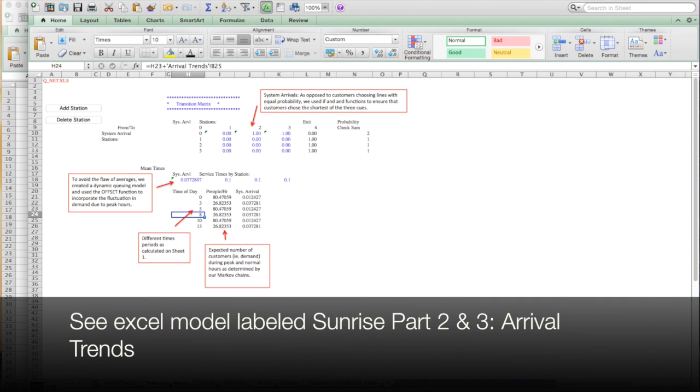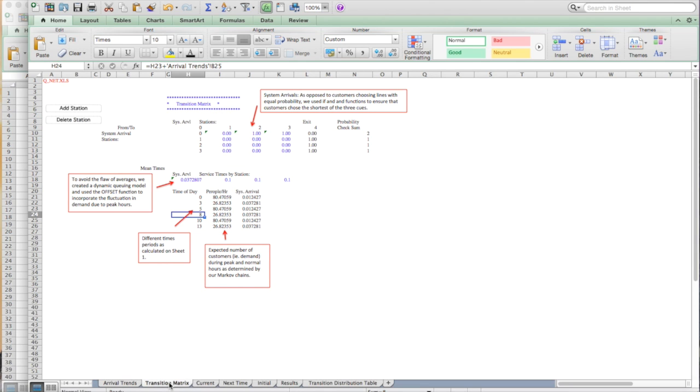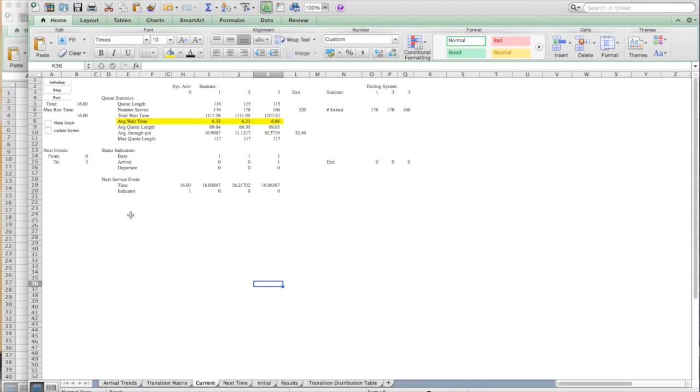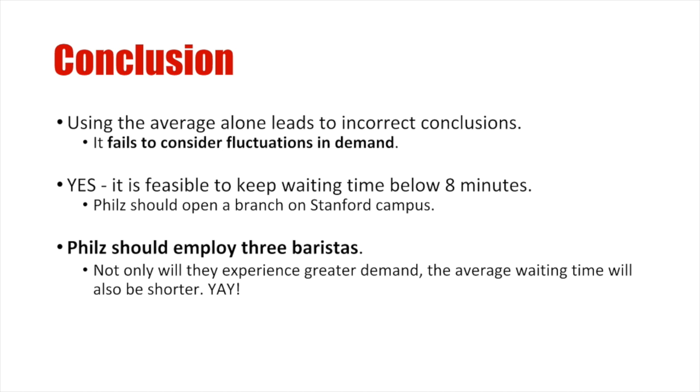To mitigate the flaw of averages, we ran a dynamic queuing model using the offset function. It takes into account the 6 different peak and normal hours, and based on those demands, changes the system arrival rates. Based on this, we found different average waiting times that are in fact below 8 minutes. We then ran this for 2 baristas as opposed to 3 and found that the average waiting time is longer than the 3 barista scenario.